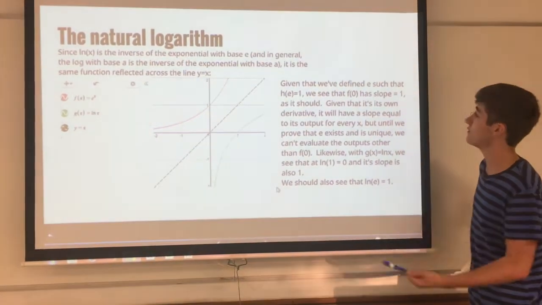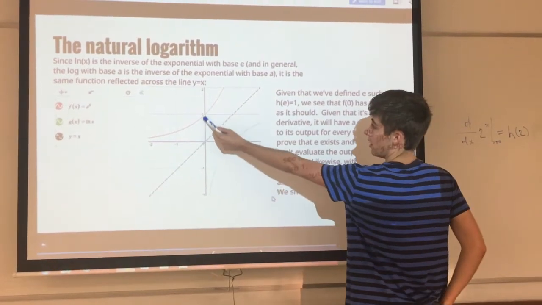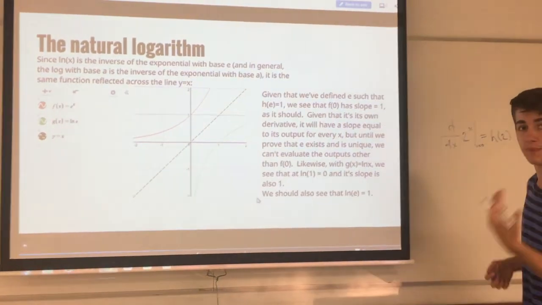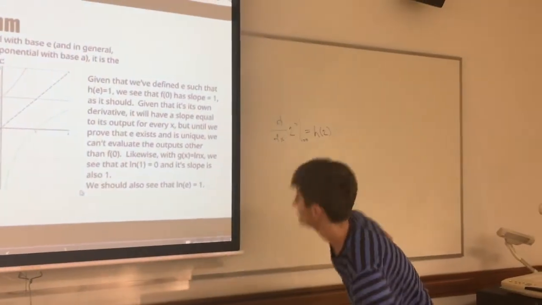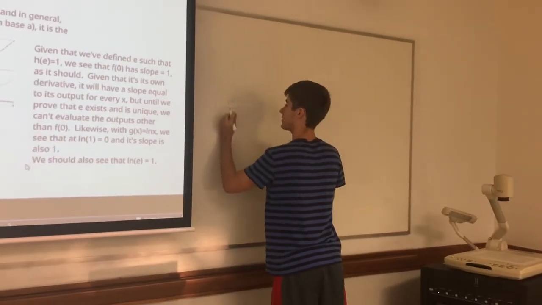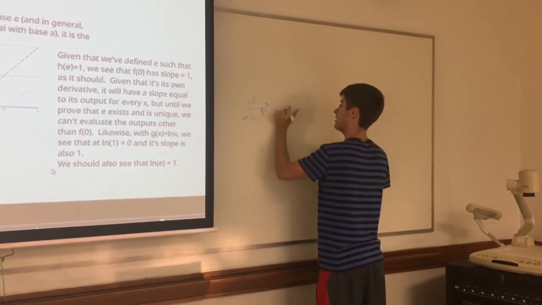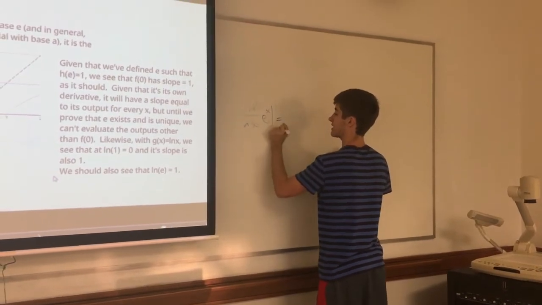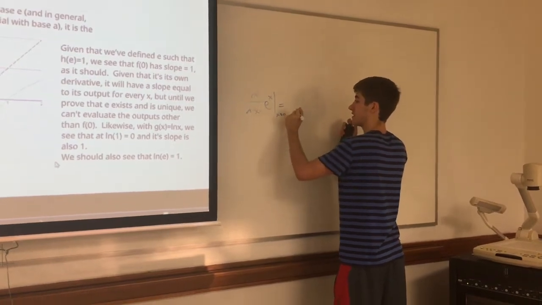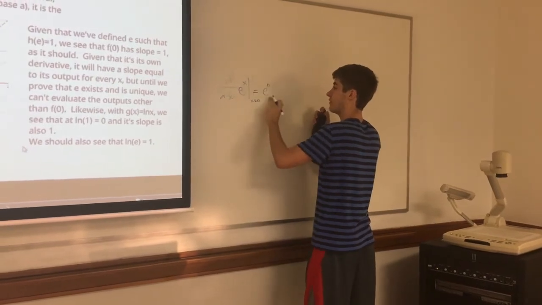And so given that we've defined e such that h of e equals 1, we see that f of 0 on e to the x is equal to 1, as it should be. But if we just look back over at the board real quick for a sec, if we take the derivative of e to the x, and we evaluate at x equals 0, we know that the derivative of e to the x is itself. And so, if I plug in 0, this is equal to 1.